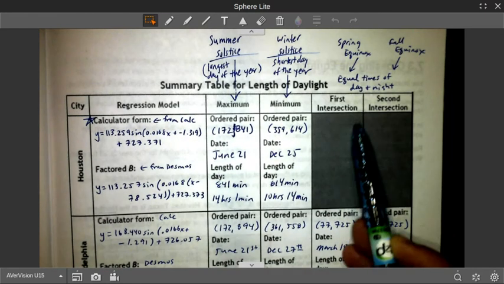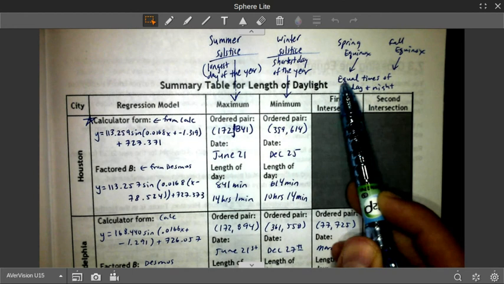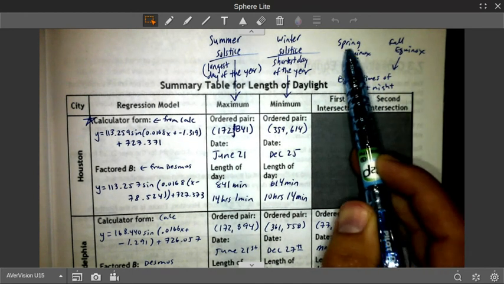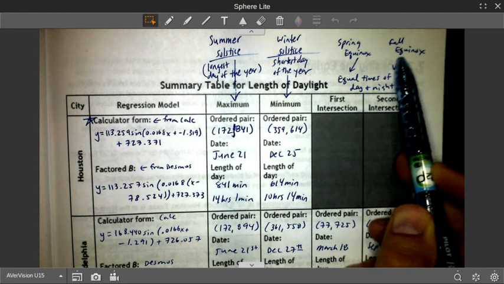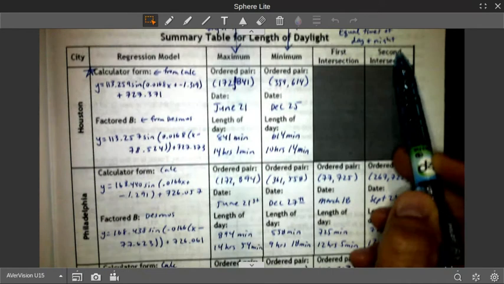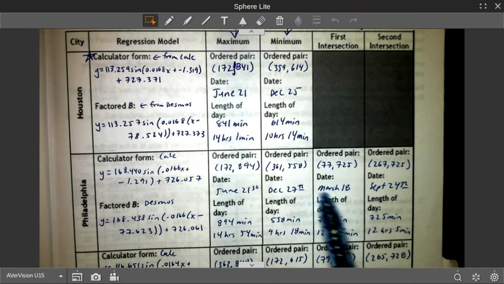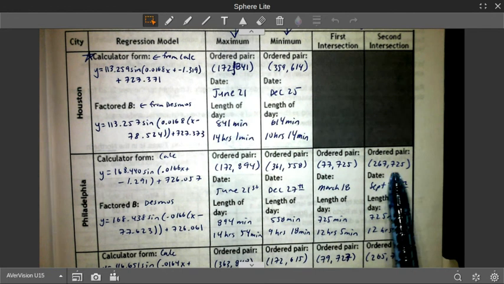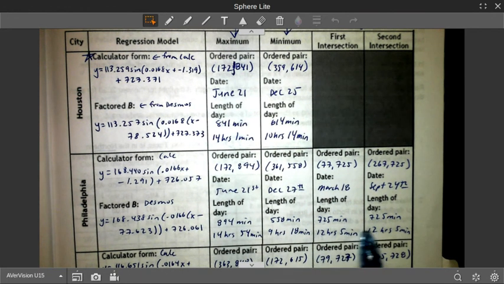So these intersections are equal times of day and night. That's kind of what the word equinox means in Latin. The first intersection is going to be the spring equinox. The second intersection is the fall equinox. They should happen in the middle to late March, middle to late September, and they should both have about 12 hours of daylight and night.